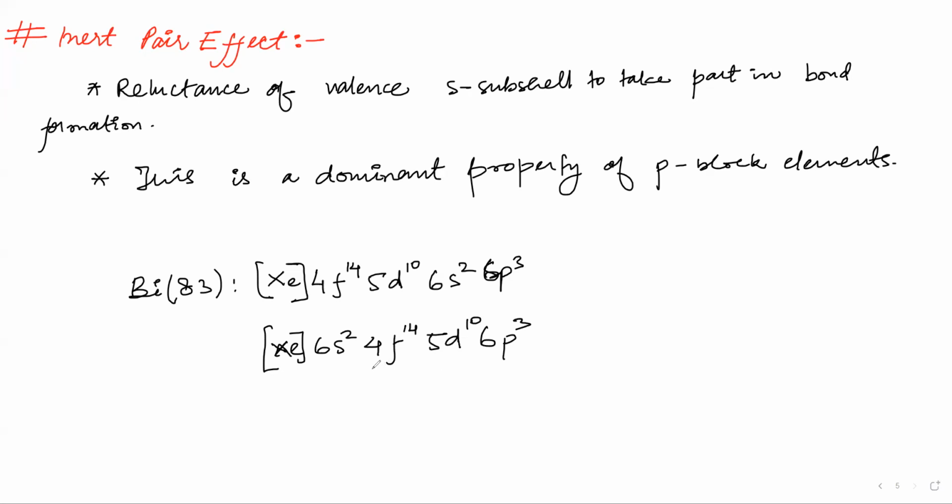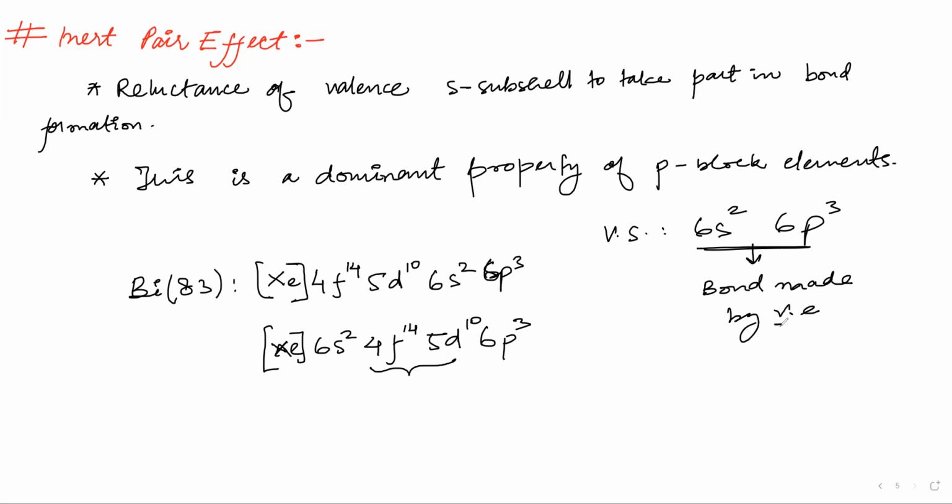So here you can see that this is 4f and 5d, right? The valence shell is 6s and 6p. Here you have 2 electrons, here you have 3 electrons. So both should be able to take part in bond formation, because bonds are made by valence electrons. But what is the inert pair effect? It is the reluctance of valence s subshell to take part in bond formation. That means this 6s2 will not take part in bond formation.